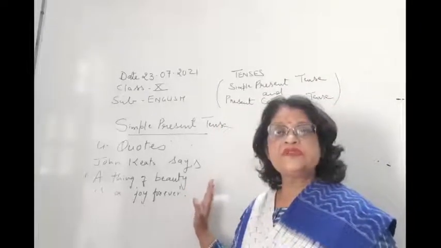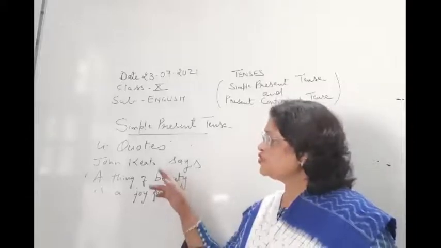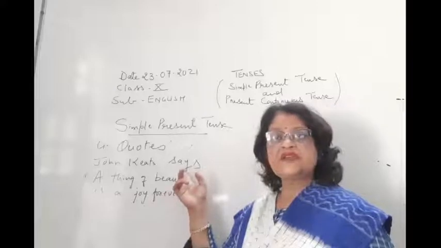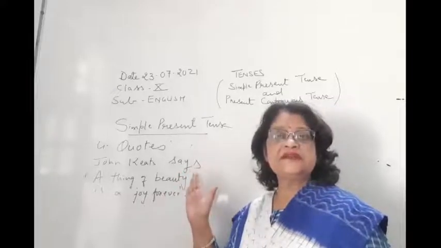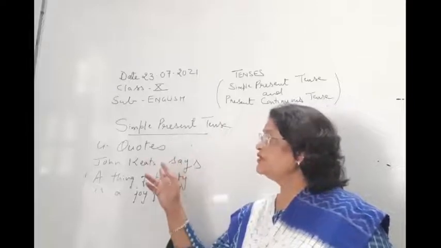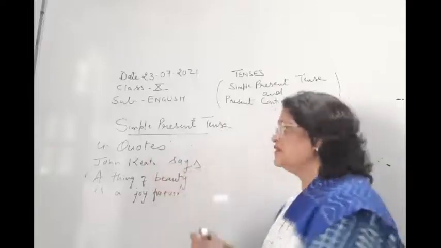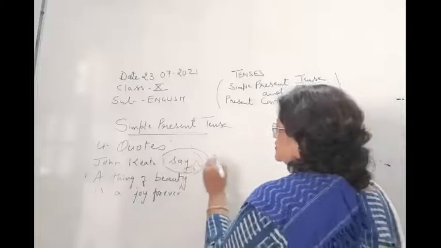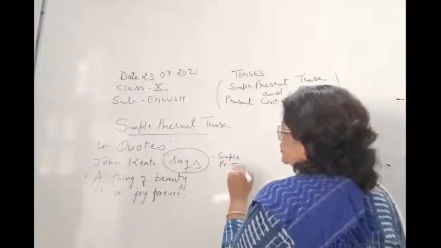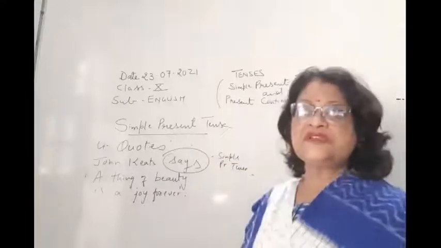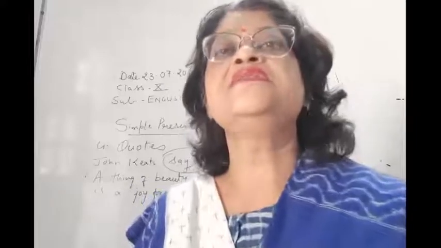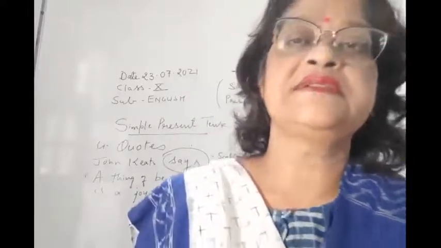John Keats is no more now; he died many years ago. But again we are writing "says" instead of "said", because this is a quote. So whenever quotations are there, whoever says the quotation, that is written in simple present tense.